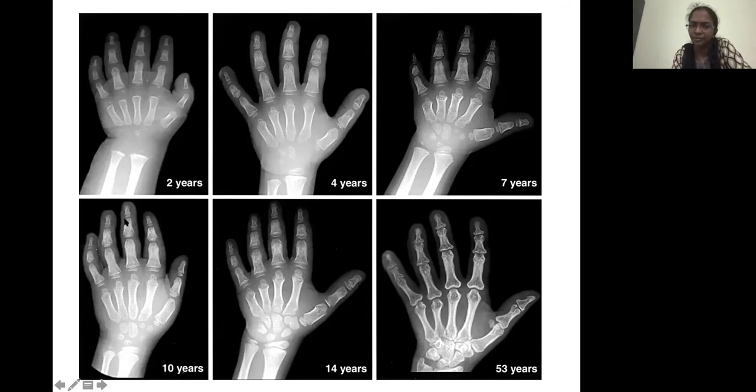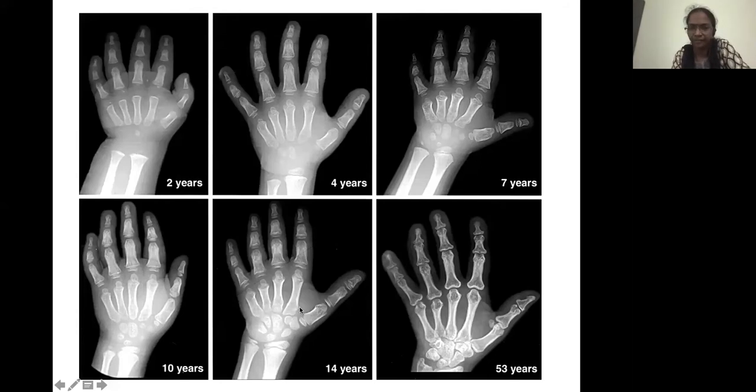As the child matures more and more, the epiphysis fuses with the metaphysis. So fusion occurs from distal. Initially the distal phalanges fuse, then the middle and proximal phalanges, and then the metacarpal heads. Finally, by 18 years, fusion of the epiphysis of the radius and ulna with the metaphysis occurs. So maturation occurs proximally to distally, whereas fusion occurs from distal to proximal.